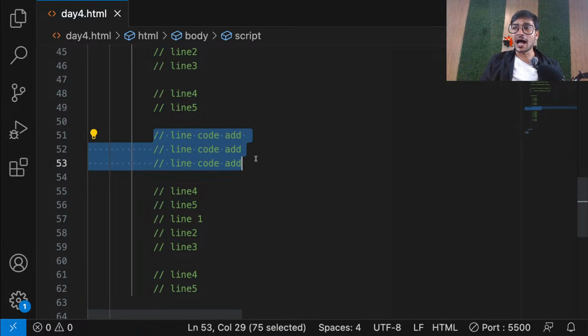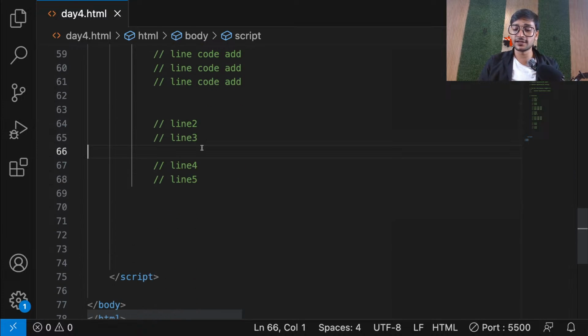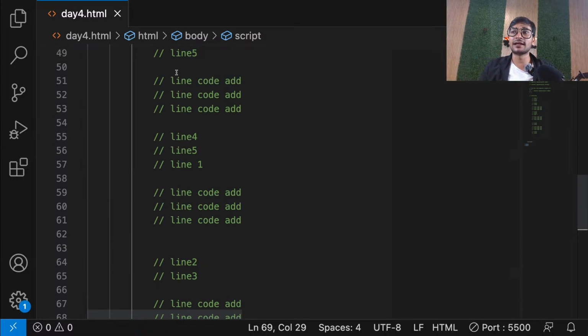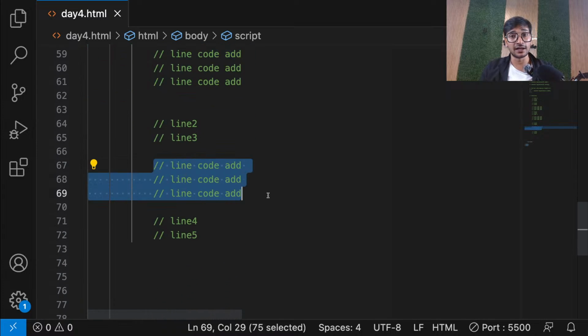Now in my code, I need these 3 lines of code a lot of times. Maybe here, then after that maybe here as well, and then here as well. So I require those 3 lines 3 to 4 times in my whole code, and I'm writing it again and again. If I need it 1,000 times, I am going to be writing these 3 lines 1,000 times, even though they are the exact same code. And think, right now it's only 3 lines of code. In future, it can be 30 lines of code. So what if it is 30 lines of code?